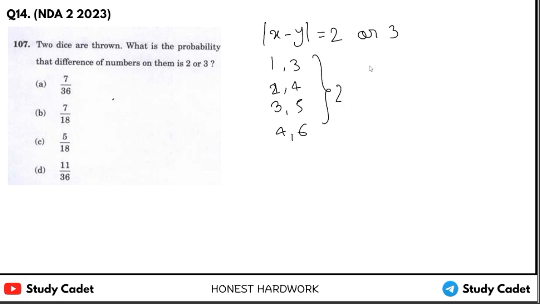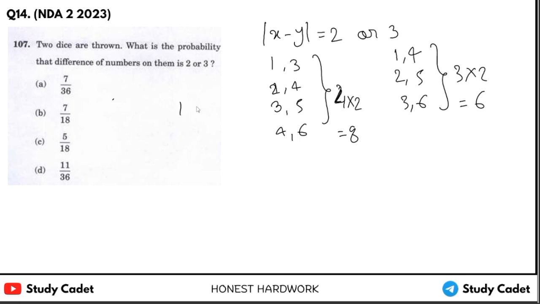And for difference 3, we have 1 comma 4, 2 comma 5 and 3 comma 6. But we can reverse them also. Means if we have x 1 and y 3, we can have x 3 and y 1, so the cases will be doubled. 4 into 2 is 8, 3 into 2 is 6, 8 plus 6 is 14. We have 14 total possible cases.